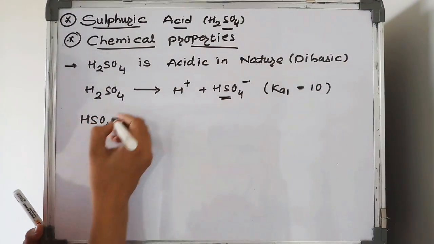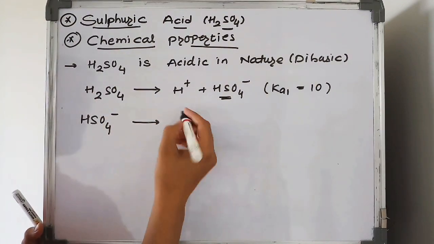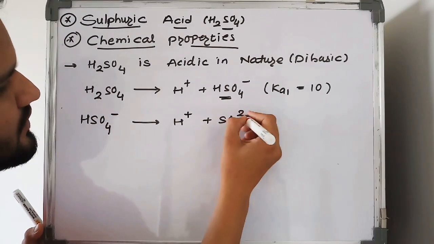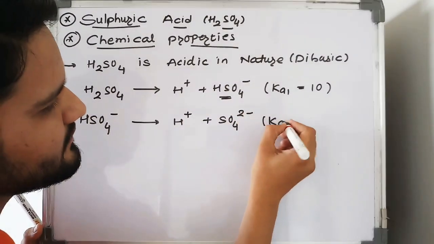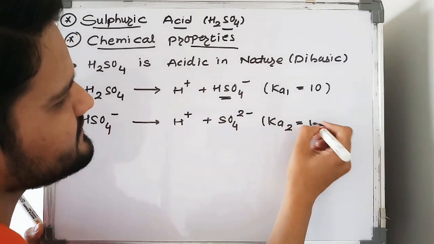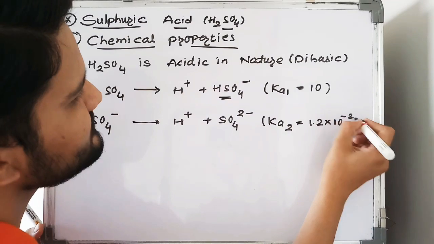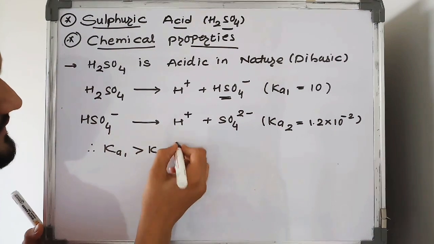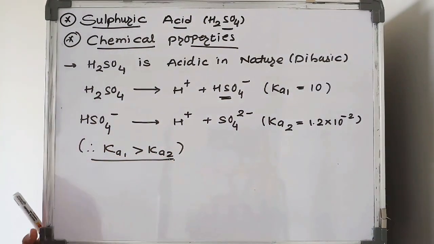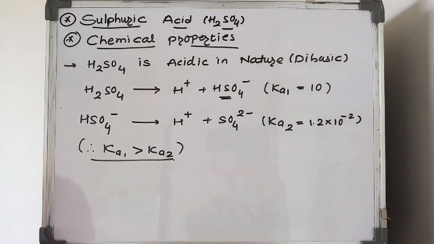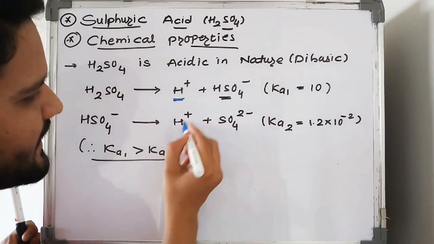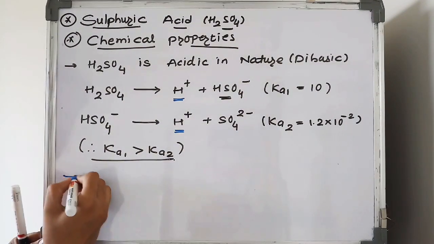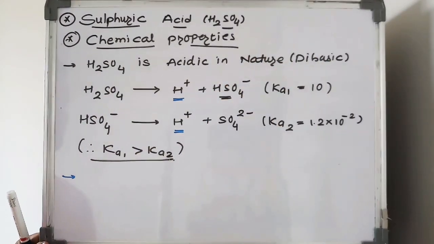For the second dissociation of H2SO4, it loses another H plus ion, giving SO4 2 minus ion, and the value of the second dissociation constant is 1.2 into 10 raised to minus 2. This clearly indicates that the value of Ka1 is greater than Ka2, and this indicates that H2SO4 loses 2 H plus ions. It means it acts as a dibasic acid. So the first point is that it acts as a dibasic acid.